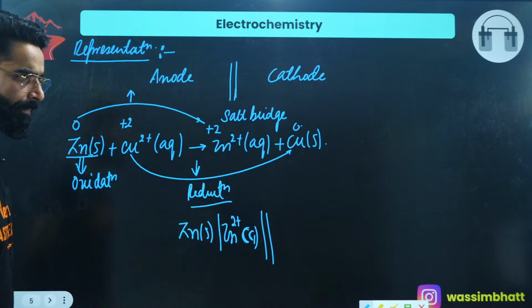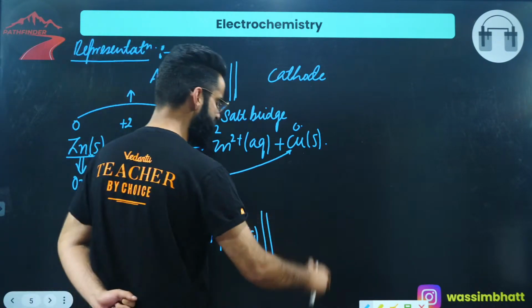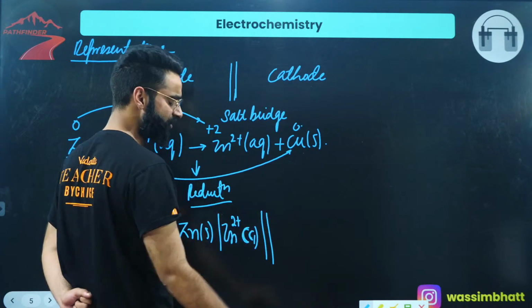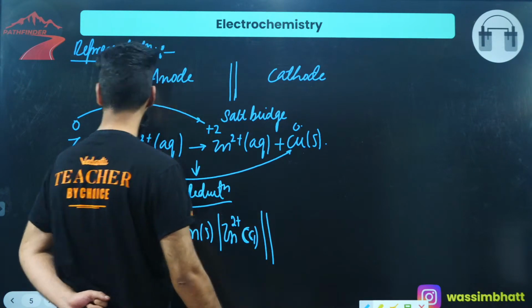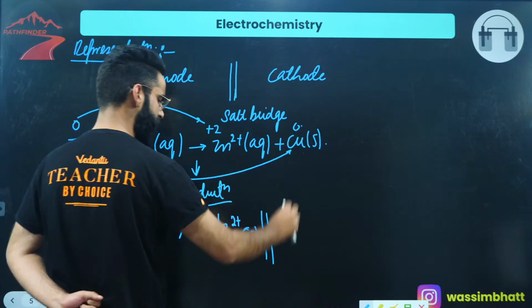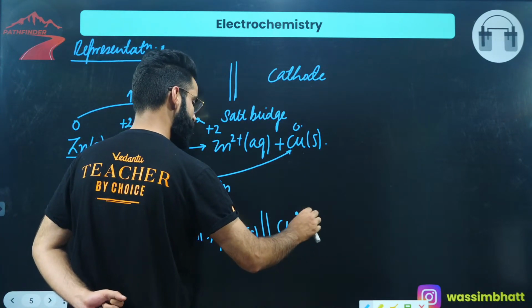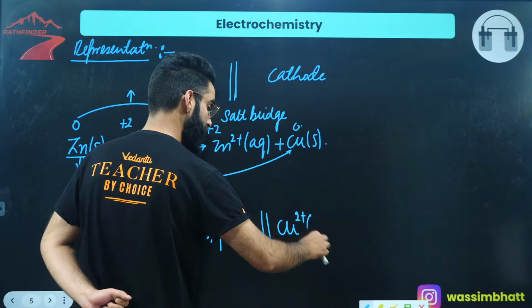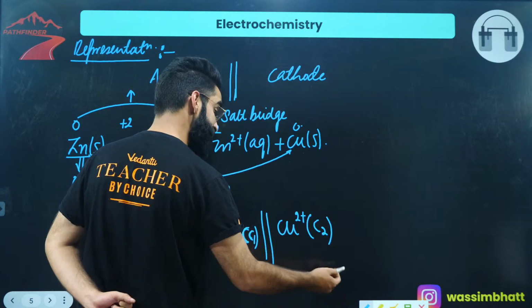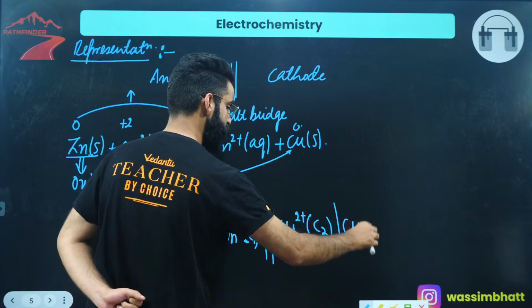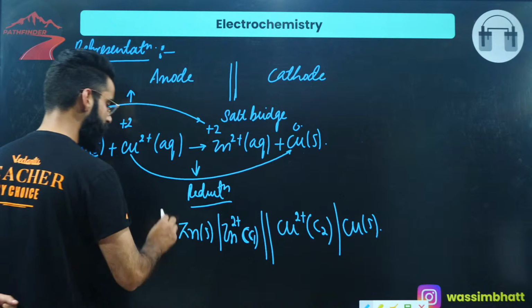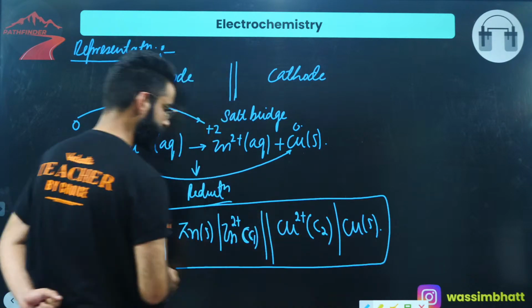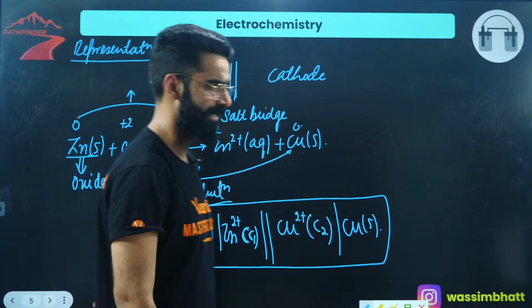On the right hand side of the salt bridge, I write the cathode, and at the cathode, reduction takes place. Reduction means gain of electrons, right? So this Cu²⁺ is undergoing reduction. Cu²⁺, which was in the right container, in which the concentration of Cu²⁺ was, for example, C2, gets converted into Cu solid. This is how you represent your Daniell cell.